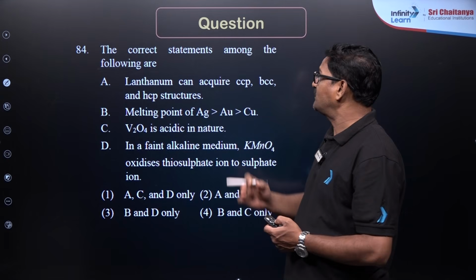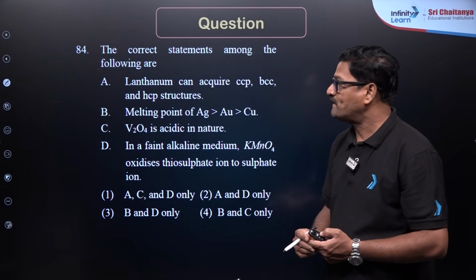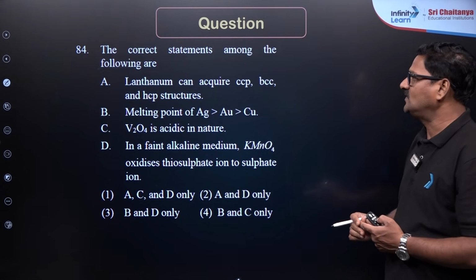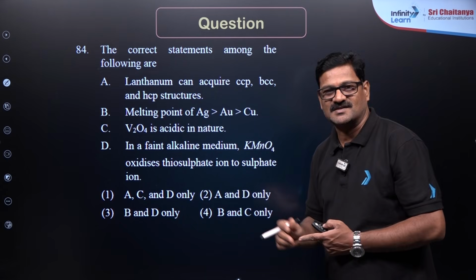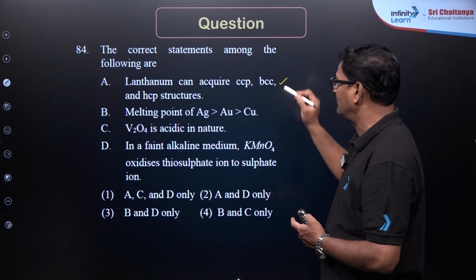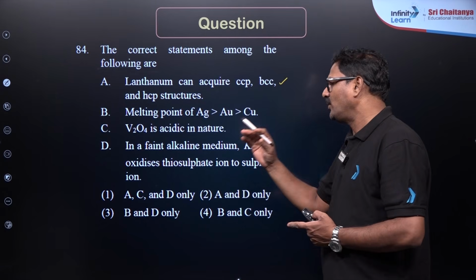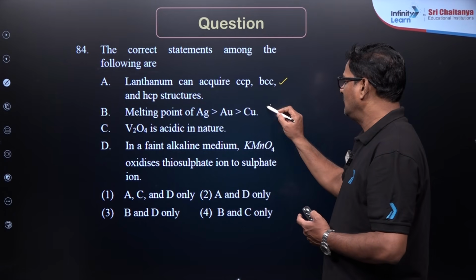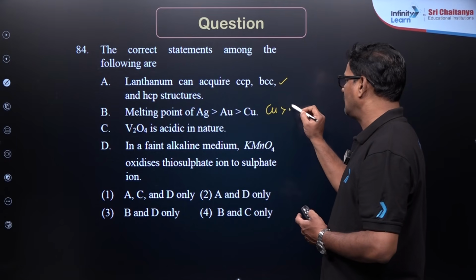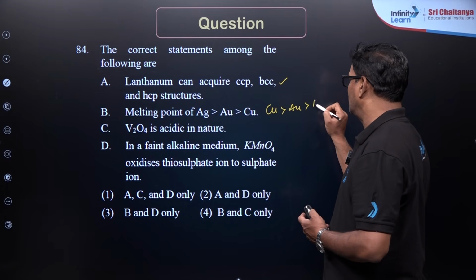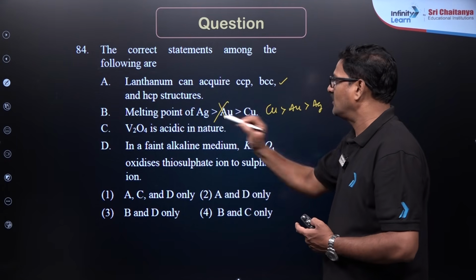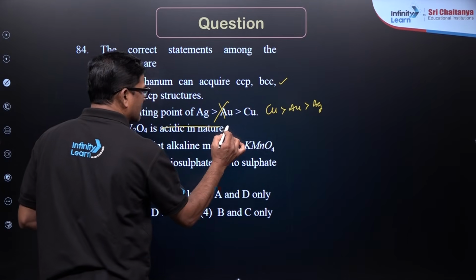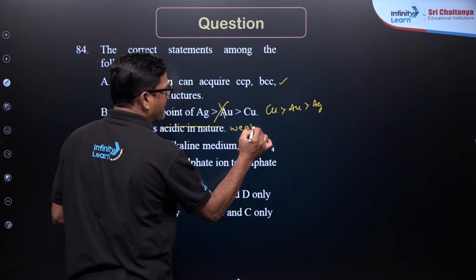Students, the correct statements among the following are: lanthanum can acquire CCP, BCC and HCP structures. It is clearly mentioned in the NCERT. And melting point of Ag is greater than Au is greater than copper. But actually copper is greater than Au is greater than silver. Therefore, it cannot be. V2O5 given as acidic in nature, it is going to be weakly basic.